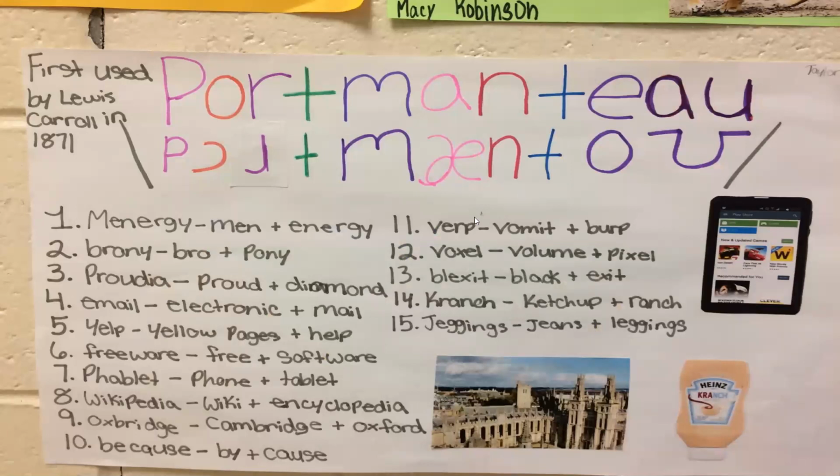Portmanteau, this is the exact pronunciation. Menergy: men plus energy, equal to menergy. Brony: bro plus pony, equal to brony. So all these new words, you can take a snap of them, and try to gain new words by searching in Google or wherever you wish. You try to think, and you will get new words.